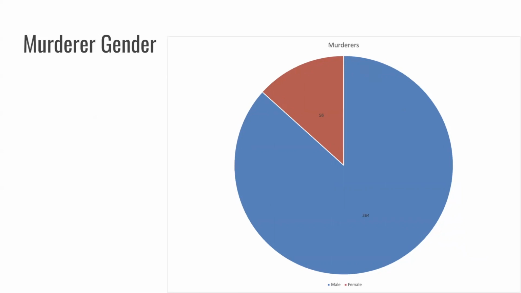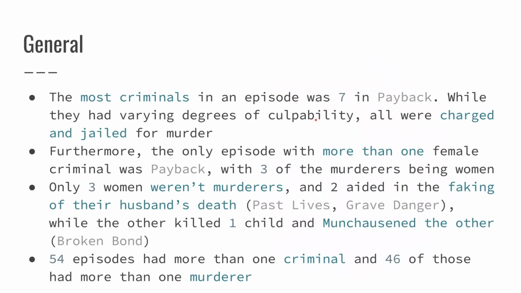This is a graph of the murderer's gender. So only those who were arrested for murder. So there were 364 men arrested for murder and 56 women arrested for murder. And there's a couple general things. So the most criminals in an episode was 7 in Payback. While they had varying degrees of culpability, all were charged and jailed for murder.